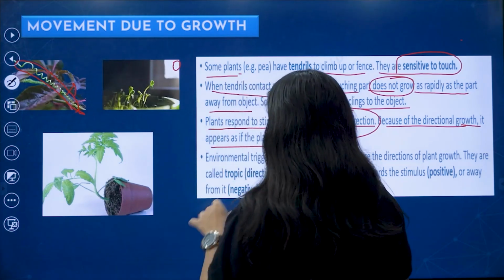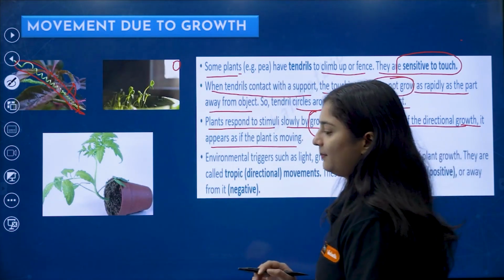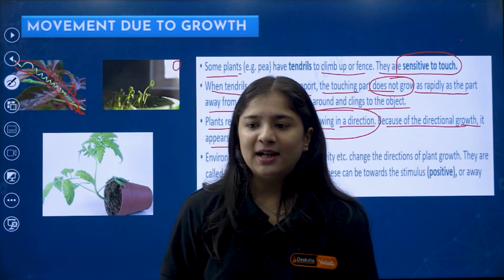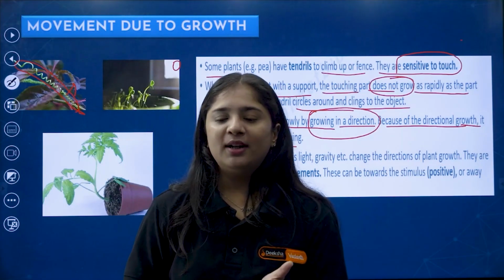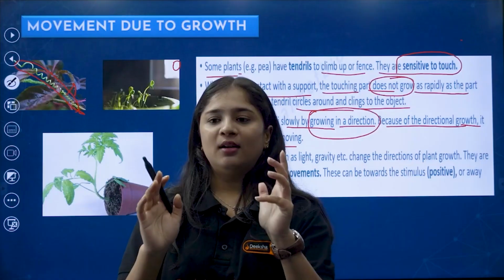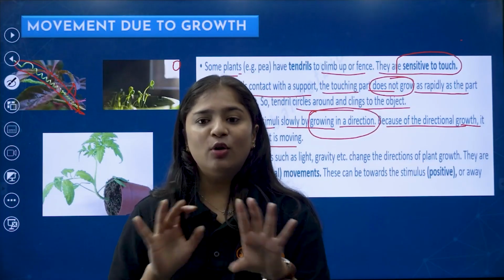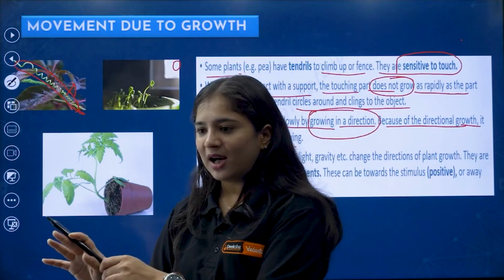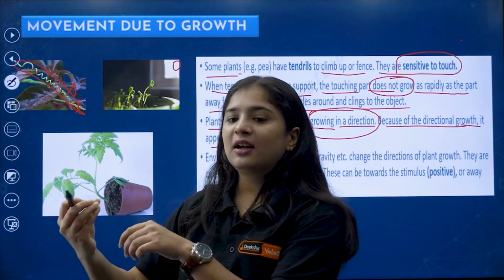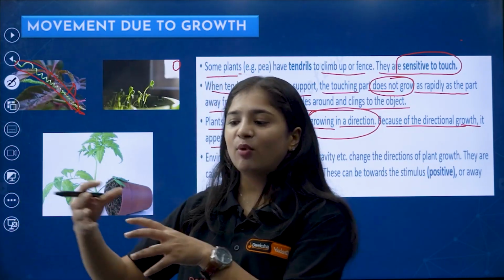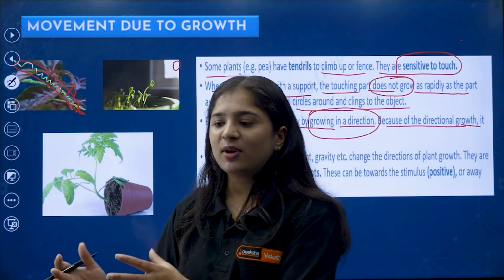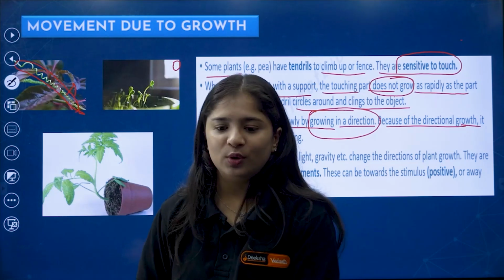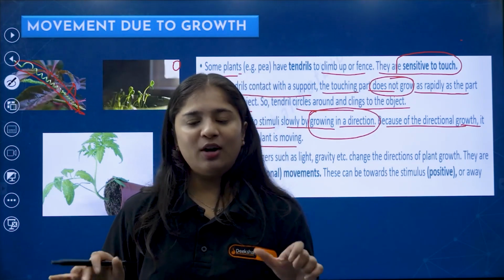Okay, so now we will study tropic movements. Movement is done. In a movement you will be seeing only response but not growth. Understand? In the touch-me-not plant, when you touch it, some electrical signals are passed on and the plant responds back. What is the response? The closing of leaflets. That is called a movement, but no growth. You're clear about it?